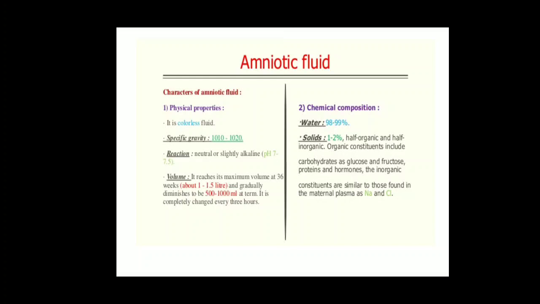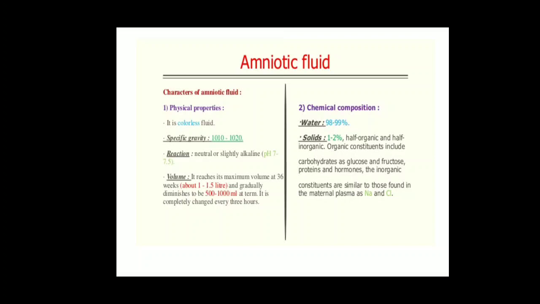First, amniotic fluid is a fluid which surrounds the fetus. When the baby is in the mother's womb, the amniotic fluid surrounds the baby. This amniotic fluid acts as a cushion for the baby and serves as nutrition for the baby. Now, let's discuss the characteristics of amniotic fluid. First is physical properties: it is a colorless fluid, that means the fluid does not have any specific color.